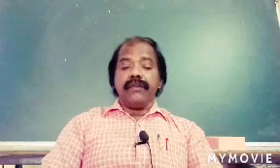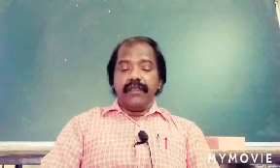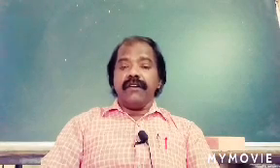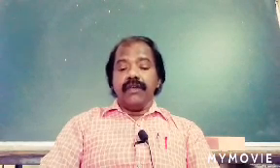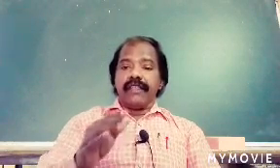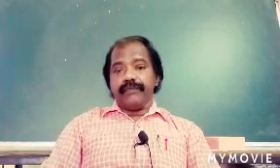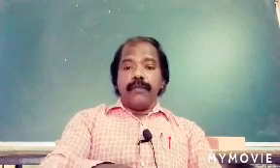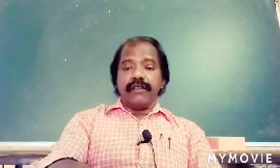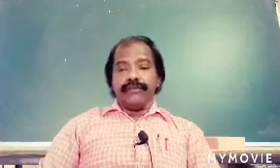Now, equinoxes. Let us learn the word equinox. What is meant by equinox? So the sun changes its position, how? From Tropic of Cancer to equator, from equator to Tropic of Capricorn, from north to south and south to north.